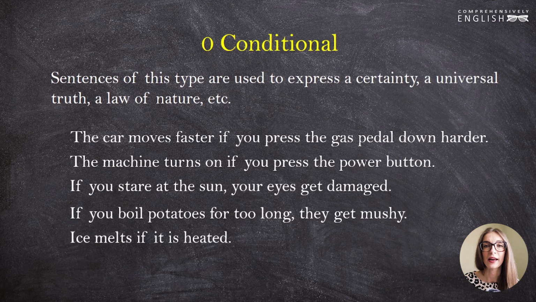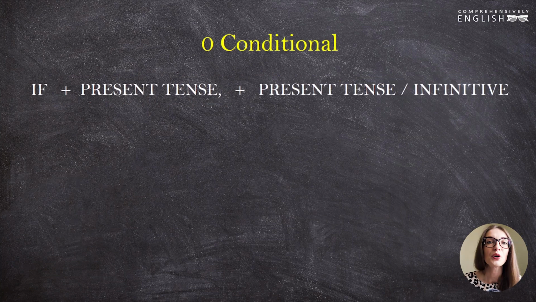It's like if A happens, B follows, or if there is A, there is B. The condition and the result in each of these sentences are tightly connected to each other, to the extent that they do not express condition anymore, something that is likely to happen. They express certainty. How do we form zero conditional?